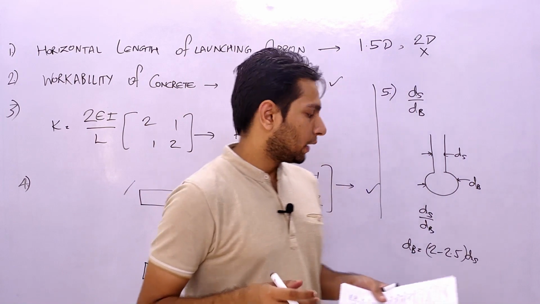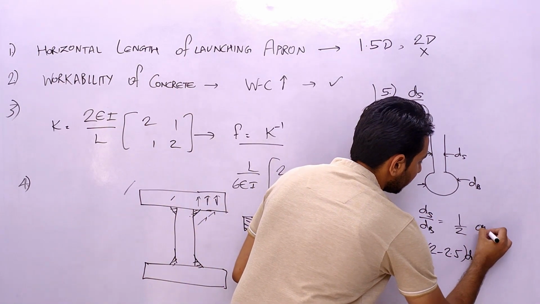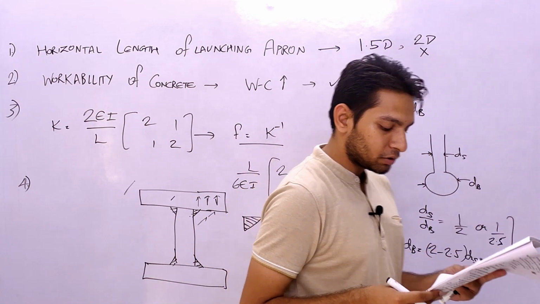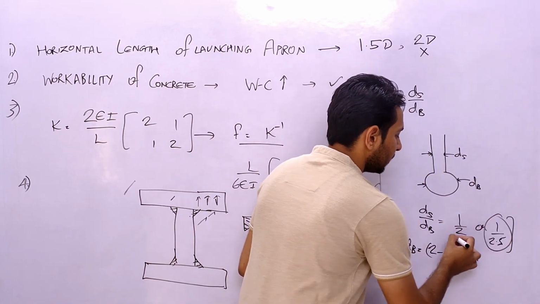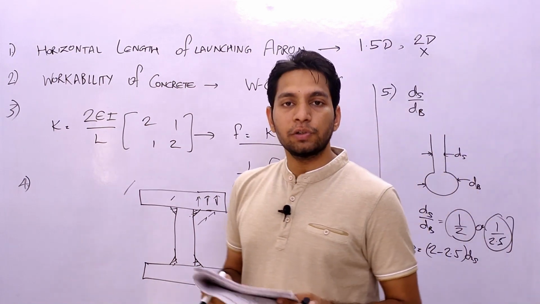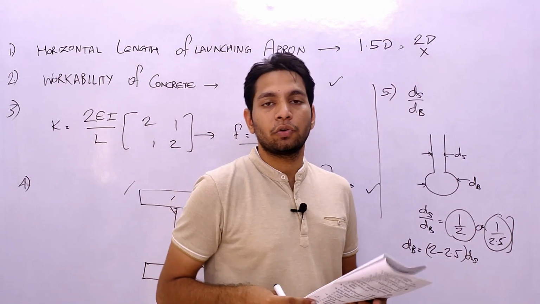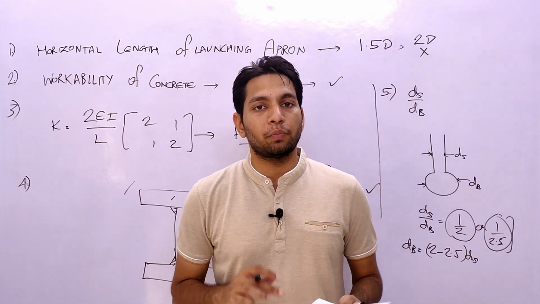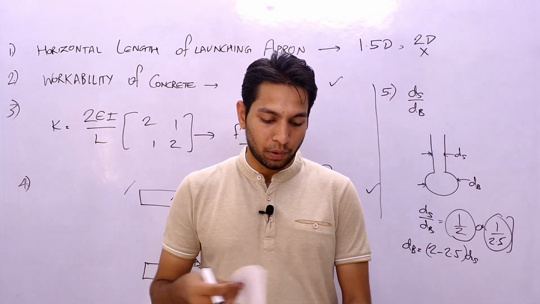So the answer can either be 1 by 2 or 1 by 2.5. The Commission has given the answer 1 by 2.5, which is correct, but 1 by 2 is also a possible answer. So the answer should be both options. This question can also be challenged, or at least its answer should be both B and C, that is 1 by 2 and 1 by 2.5.